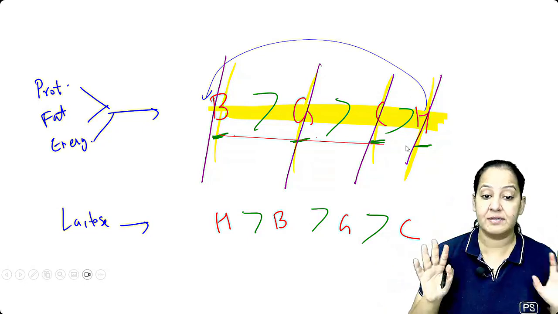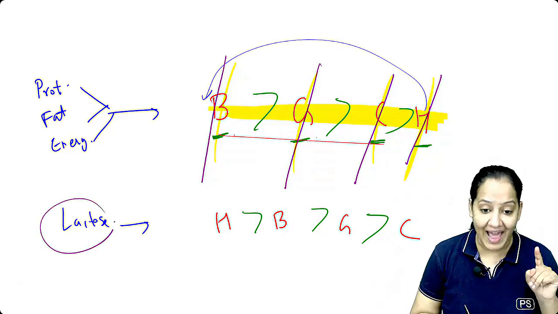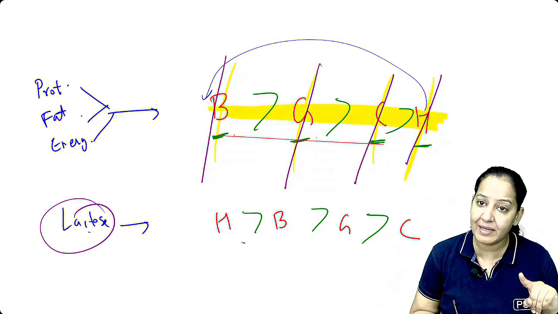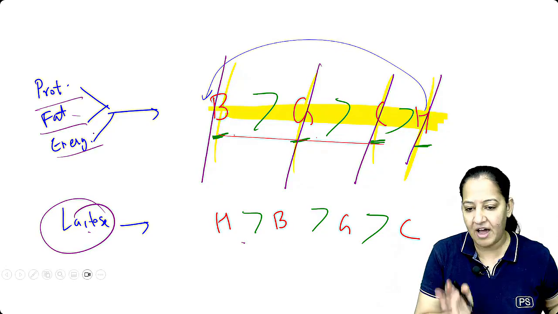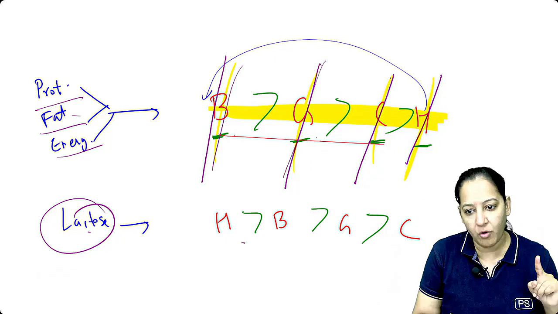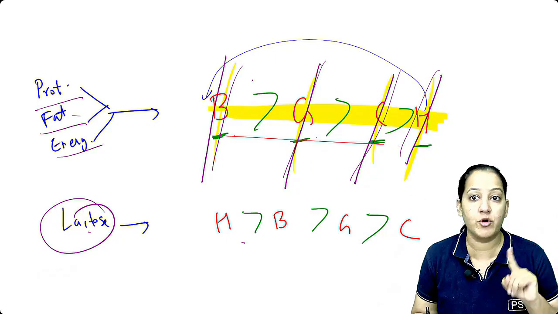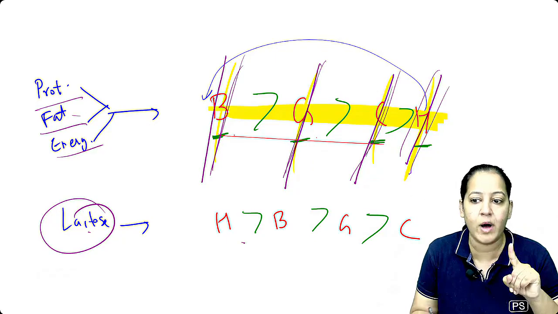Okay, so this is the thing you have to learn. Lactose is maximum in human milk. Otherwise, protein, fat, and energy, everything is maximum in the buffalo, followed by goat, followed by cow, followed by human. Don't change the sequence.